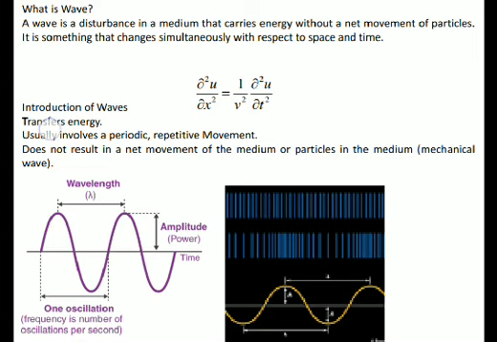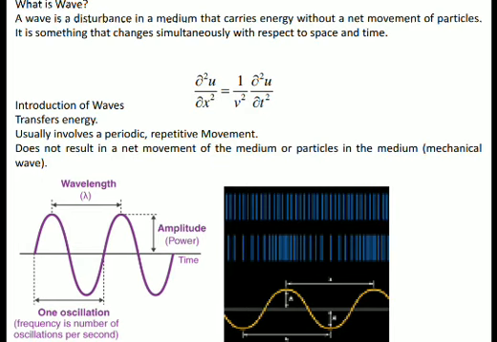So on the left hand side, there is a change with respect to space. On the right hand side, there is a constant multiplied by change with respect to time. So it is something which simultaneously changes with respect to space and with respect to time. Such a thing will be called a wave. Now remember that whatever waves we will be discussing in this particular unit, all these waves are simple harmonic waves.